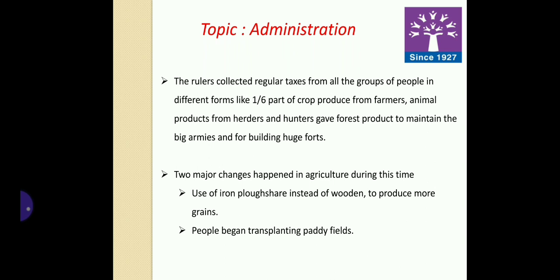Then during this period there were two major changes which took place in agriculture. First, instead of wooden plowshares, iron plowshares were used, and second, people began transplanting paddy. That is, paddy field cultivation came into existence.